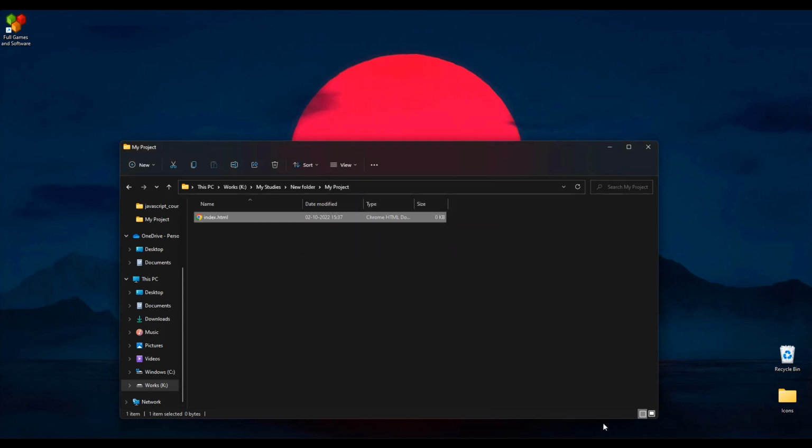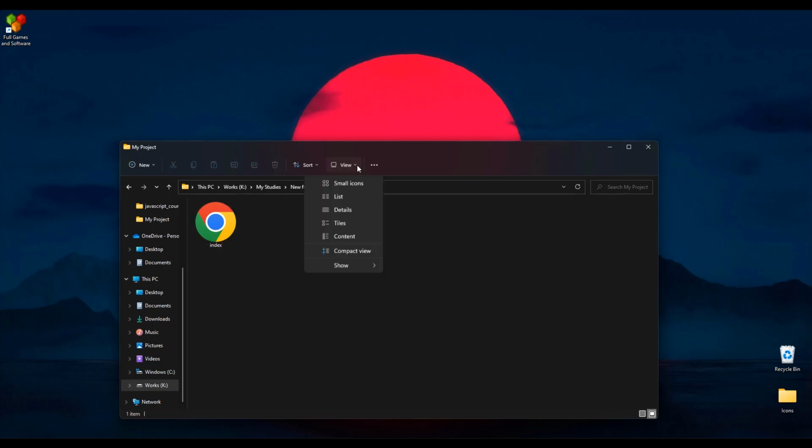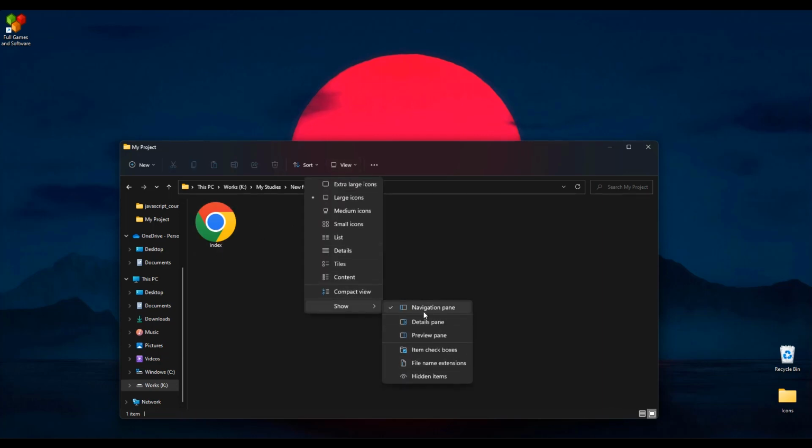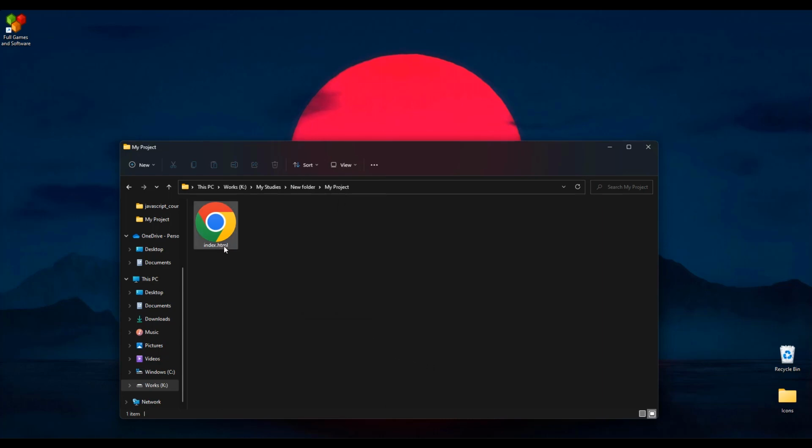Now you can see the file icon has changed to the Google Chrome icon. If you are not able to see the extension of your file, go to the View menu, select Show option, from that select the File Name Extension option. Double-click on the file to open it in a browser. My default browser is Google Chrome, so it will open in Google Chrome browser. Now you will see a blank page in your browser, because we haven't written anything in our HTML file.